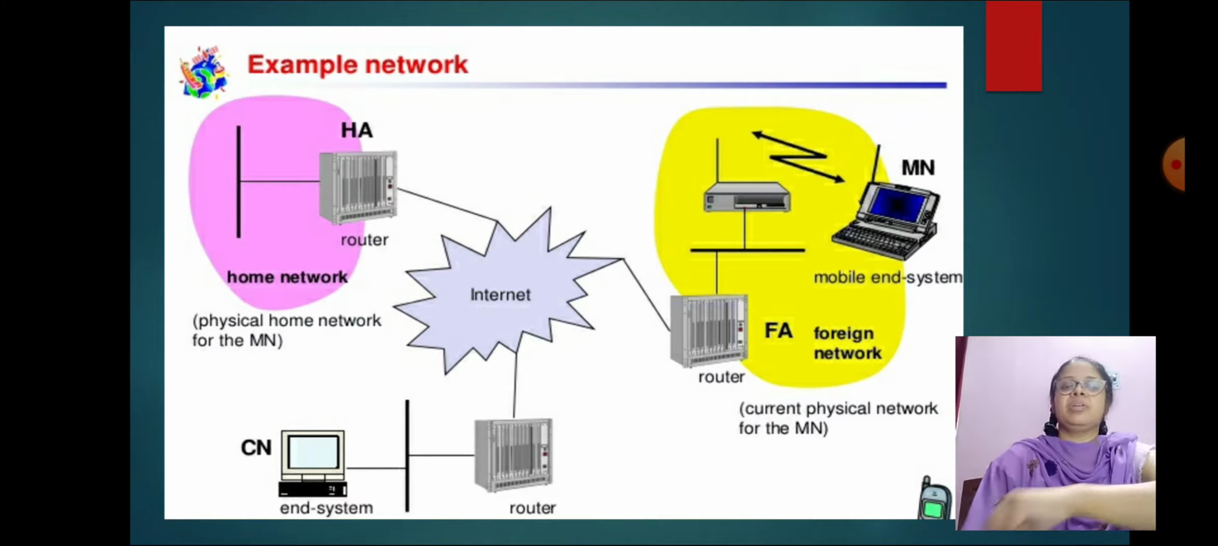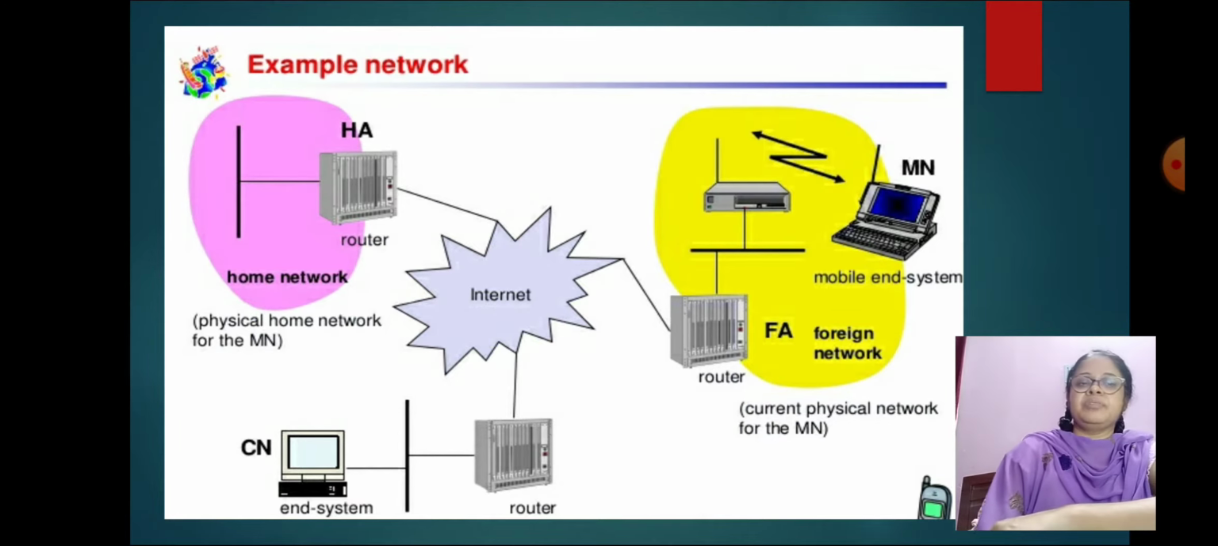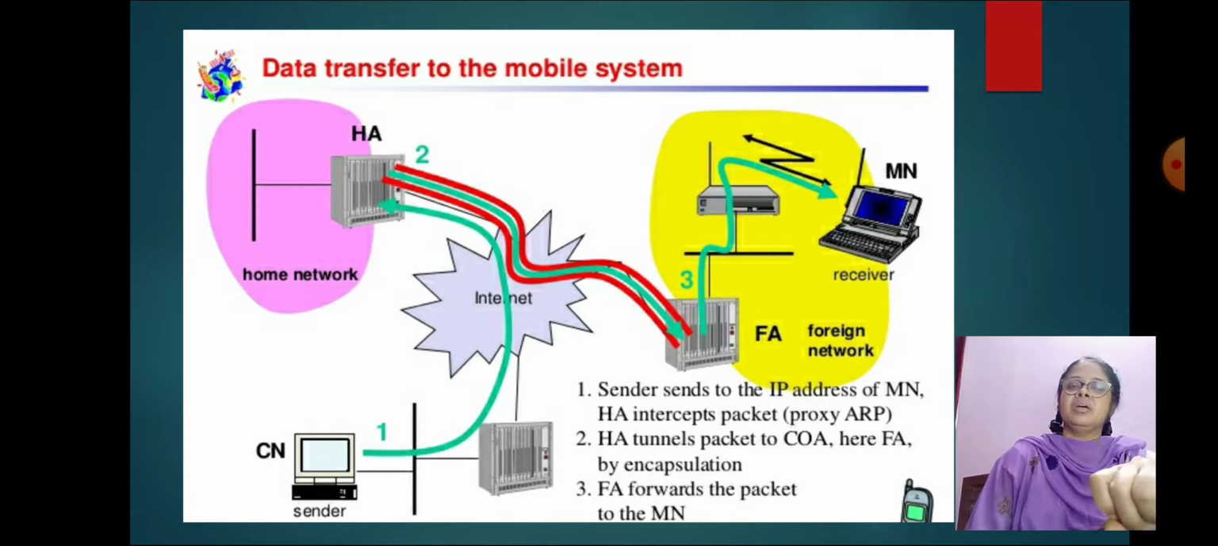This is an example network with the help of the internet. The home agent and foreign agent are connected. Also a router is attached. Here is the physical home network for the mobile node and the current physical network for the mobile node. Since the mobile node is outside its area, we refer to it as the foreign network. Again, this is the data transfer mode to the mobile system.